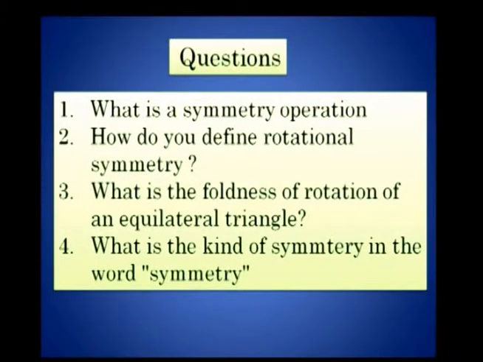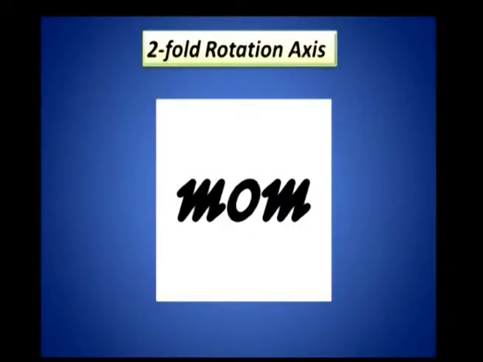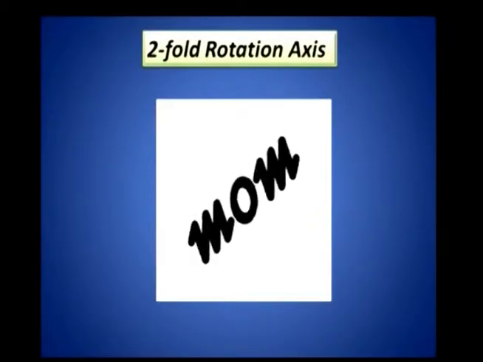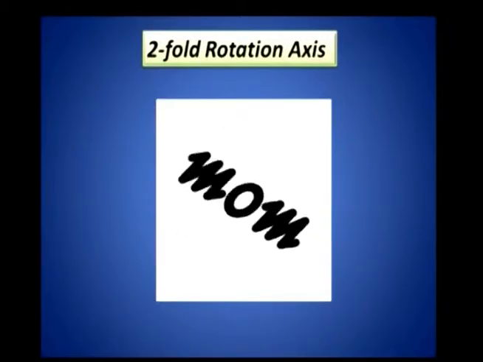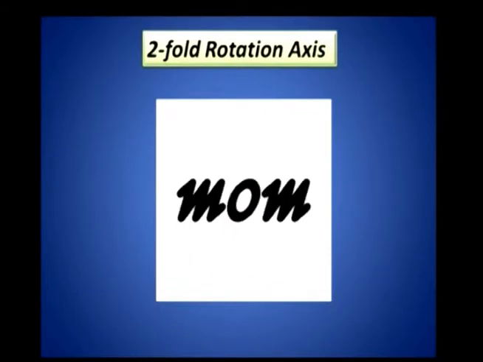Now, let me go to the questions associated with this lecture. Question number 1: what is a symmetry operation? How do you define rotational symmetry? What is the fold of the rotation of an equilateral triangle? What is the kind of symmetry in the word symmetry? I am showing again the word symmetry. I am asking the question, what kind of symmetry do you get? Does it have a three-fold rotation axis, or does it have a mirror reflection? Does it have an inversion center? So, what kind of symmetry do you observe in the word mum?